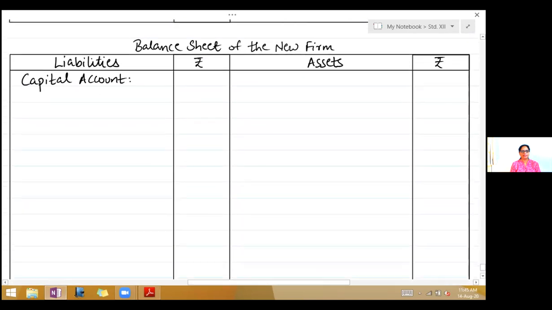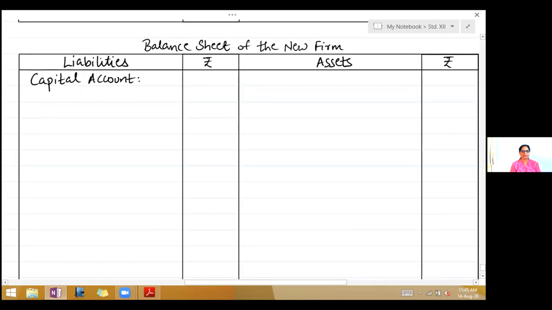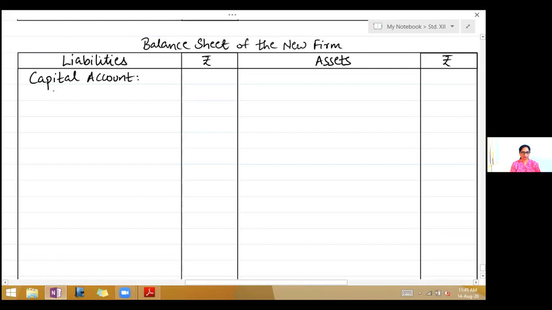On the liabilities side, write capital account. Below that, write the name of the three partners, Sahil, Nikhil and Bharat. So we begin with the liabilities side of the given balance sheet. We have creditors.